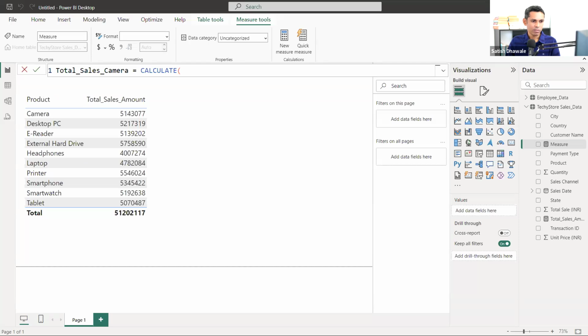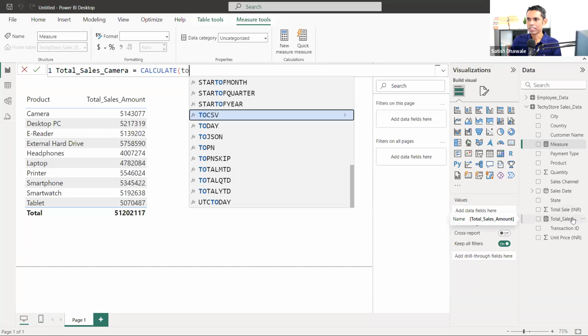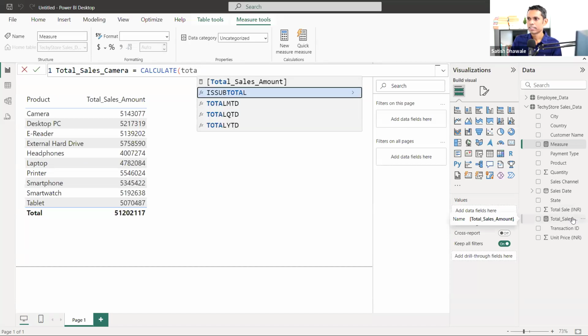Jayant ji already used this formula. Yes, in the calculate formula, we need to get the total sales. As we already have total sales as a measure, we don't need to get the sum of total sales, right? We just put down this total sales amount.